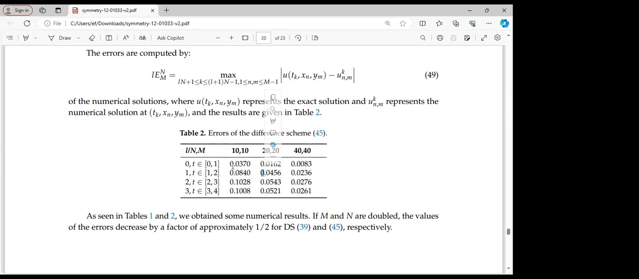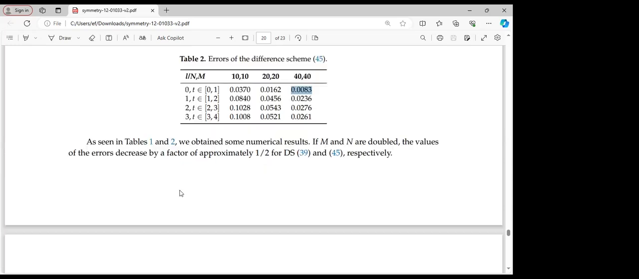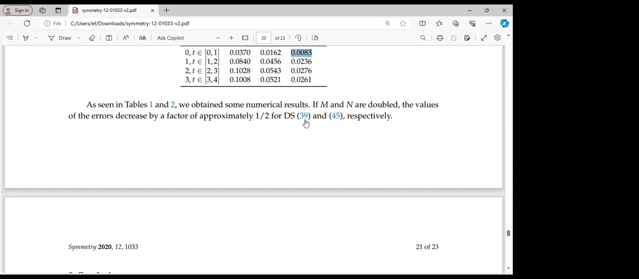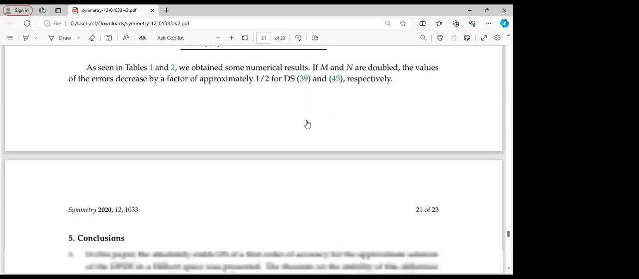We can observe clearly for the first entry, which I highlighted, 0.0370. In this case we have 0.0162, and here also we see 0.0083. So clearly, when we double the values, that is if M and N are doubled, the value of the error decreases by a factor of what? 1/2, that is half, 0.5, respectively, both for system 39 as well as system 45.